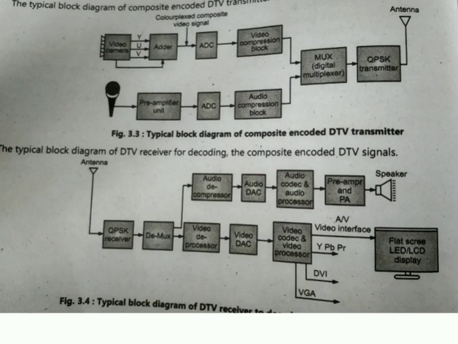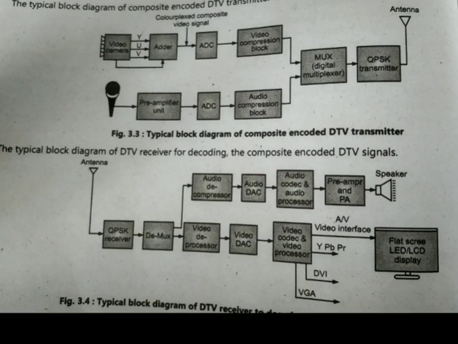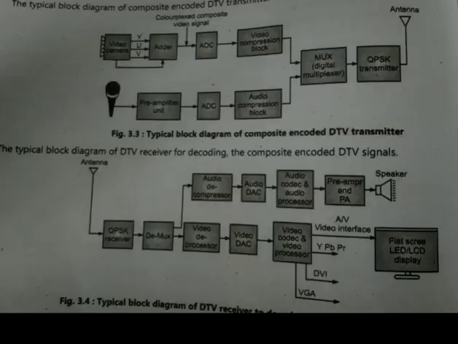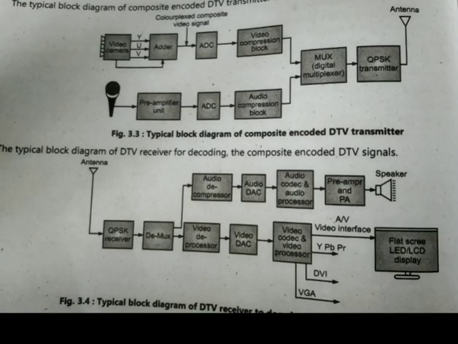Thus, the analog audio signal from the audio codec block is given to the audio preamplifier, then the power amplifier for current boosting purpose. Thus, the sound is available at the output of the speaker. This was all about the audio signal. Then the demultiplexer output video signal. Whatever audio signal we have seen, how that audio signal goes through the different blocks or different processes.